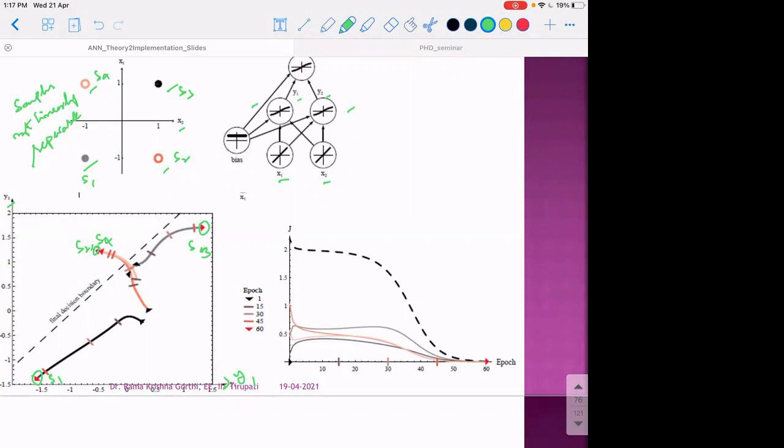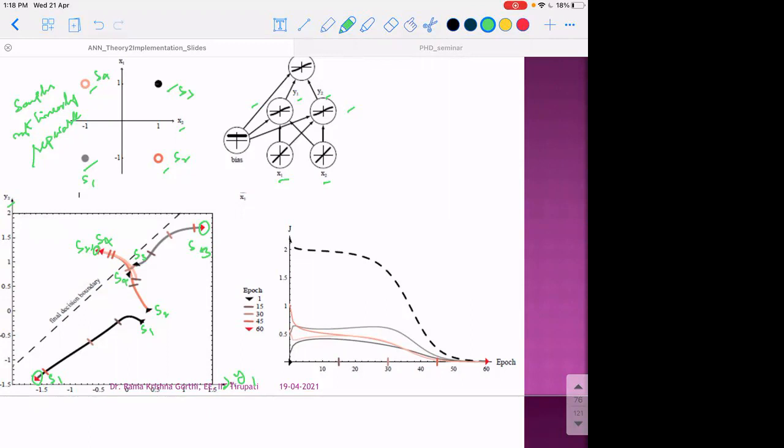As you can see, the initial samples are spread out.